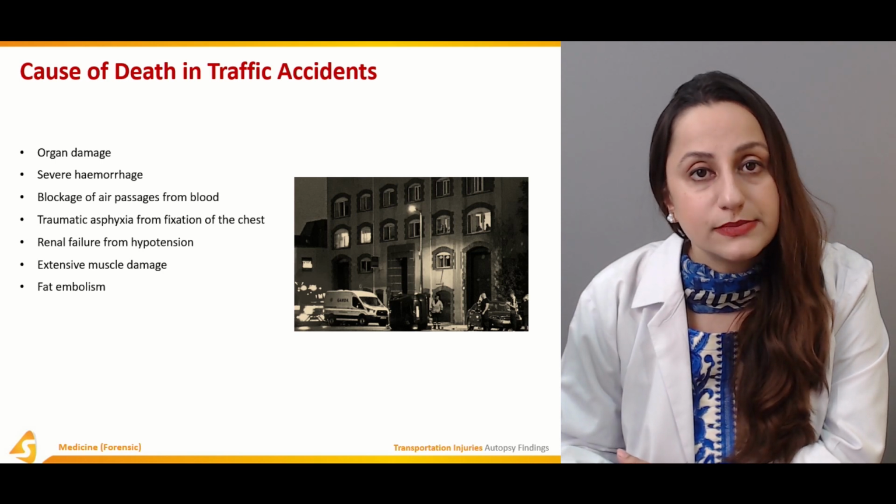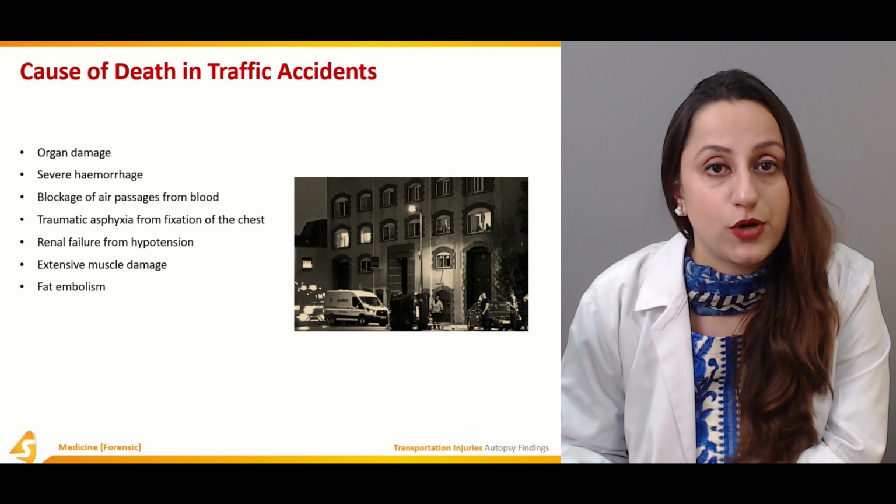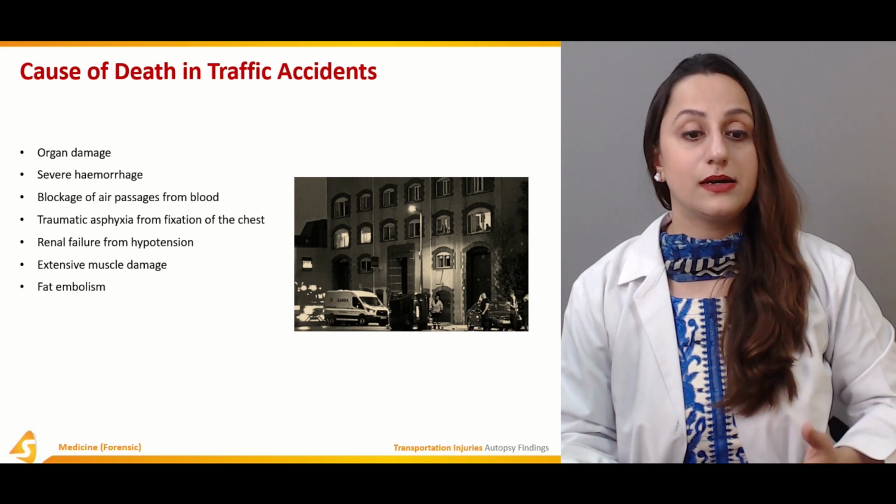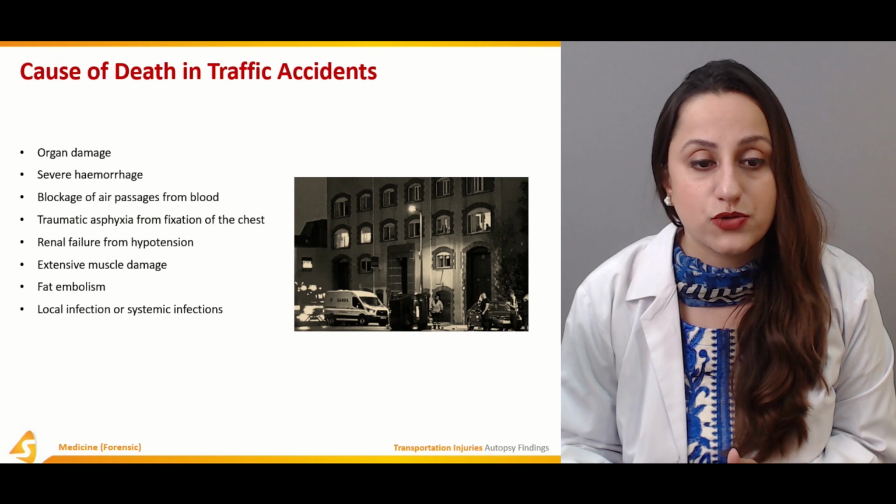Then the fat embolism is again very important. After the trauma, the fat is going to be dislodged, and it can cause embolism in a lot of cases over here.